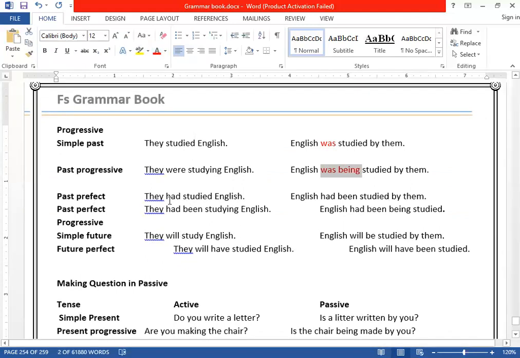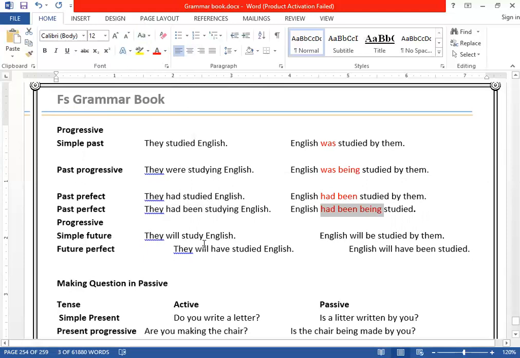Past perfect, had been studied. So they say had studied English, had been studied English. There was has been or have been, here it is had been. They had been being studied, clear? So we have got the same way, had been being, it comes like past perfect continuous tense.